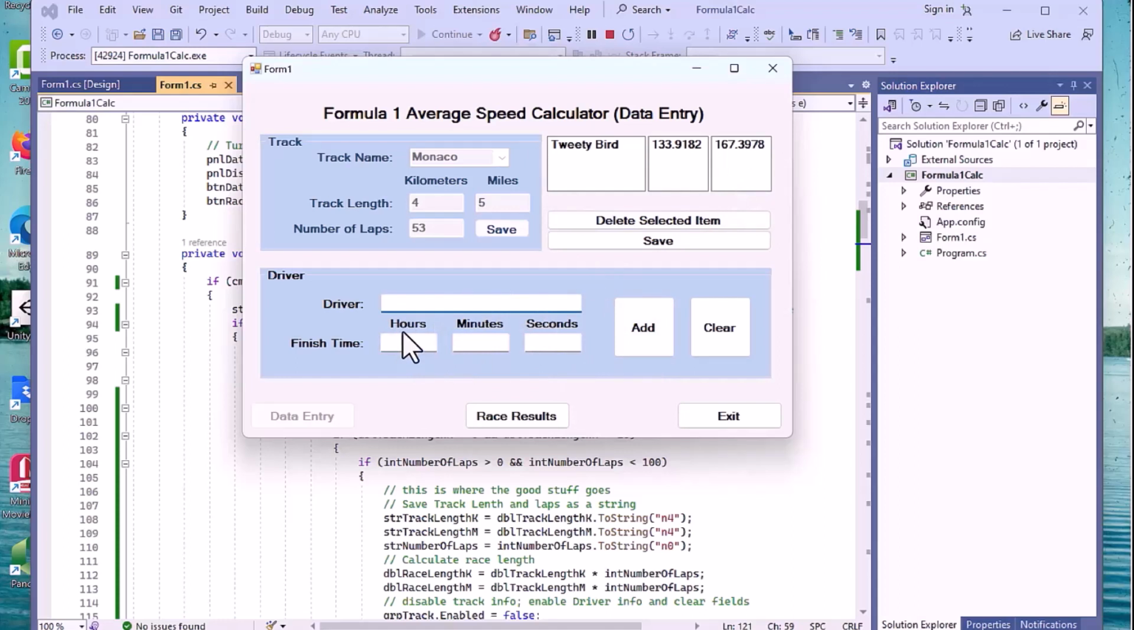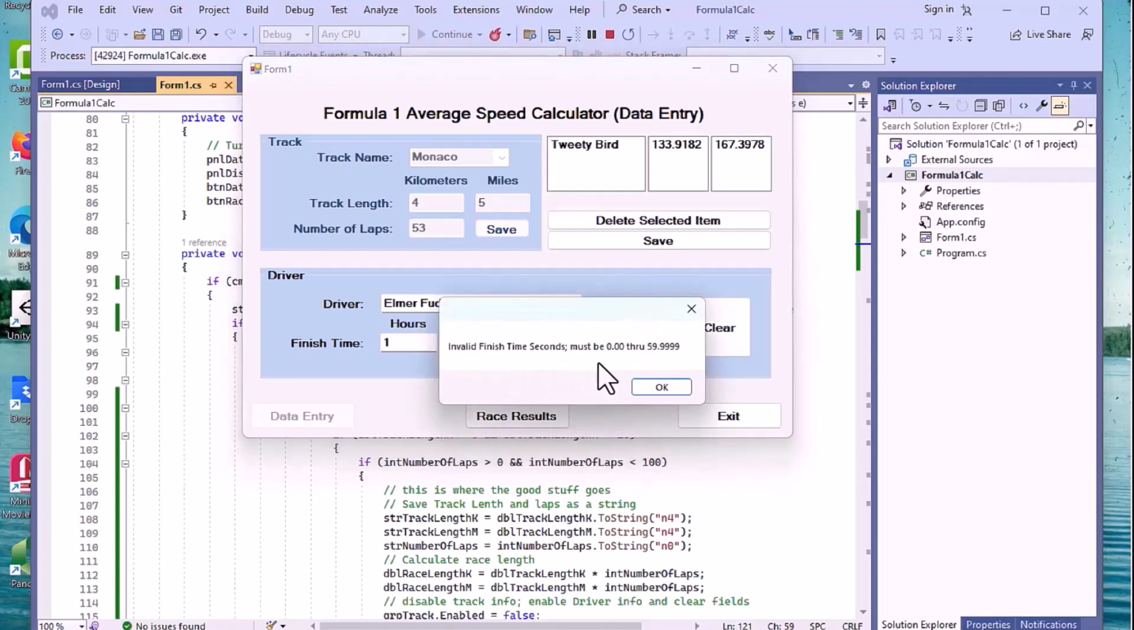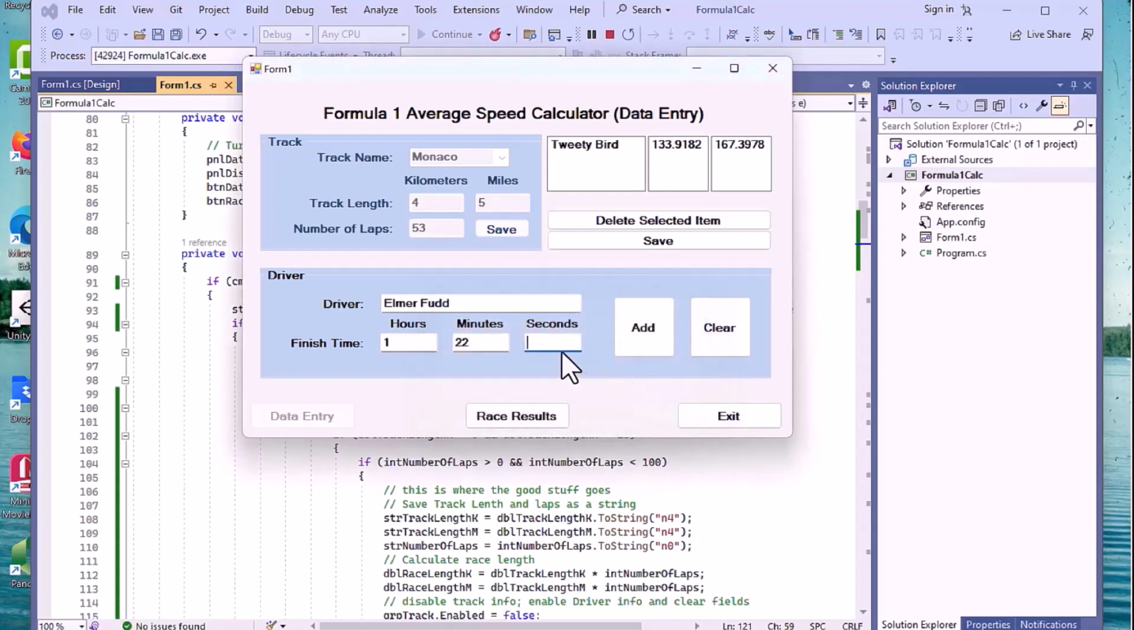Now we're going to try Elmer Fudd. And we're going to put in 1 hour, 22 minutes, and we're going to put in 64 seconds here this time. And hit do an add. And it comes back and finish time, seconds must be 0 through 59.999. Okay, it makes sense. If we had something larger than 59, it's going to be a minute. So we do want to put in something legitimate there.